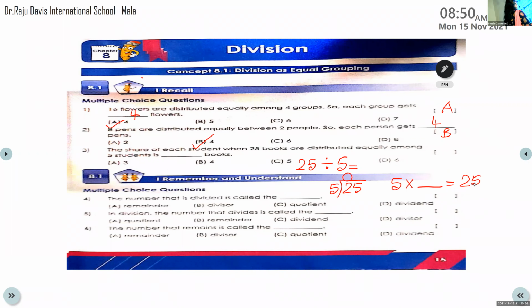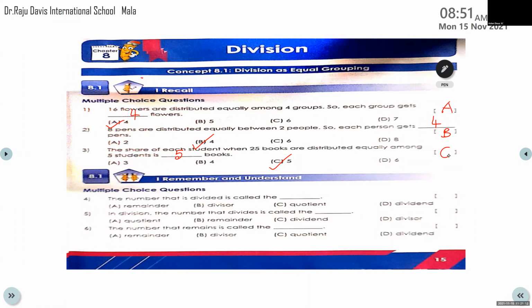5 into what is 25? Yes, 5 into 5 is 25. So 5 will go up as the quotient. The product will come down. Subtract it, you will get 0. So the quotient is 5. Whether 5 is there? See, so put a tick mark on C. Write 5 on the dash and write C in the bracket. Good, Pranav.